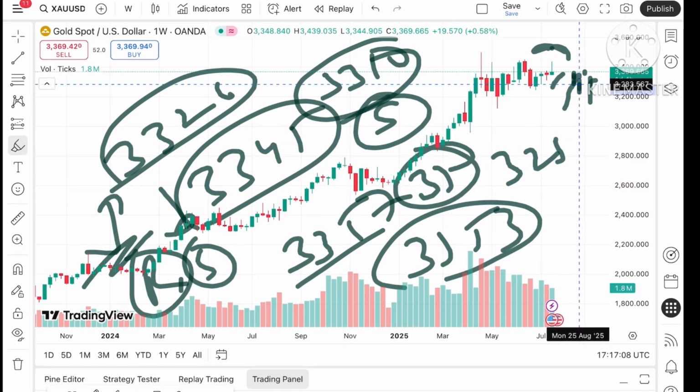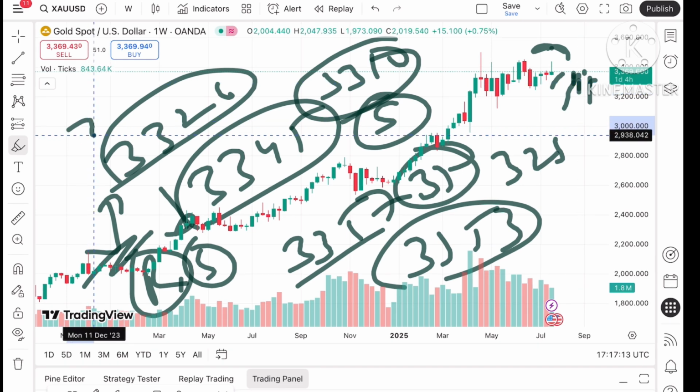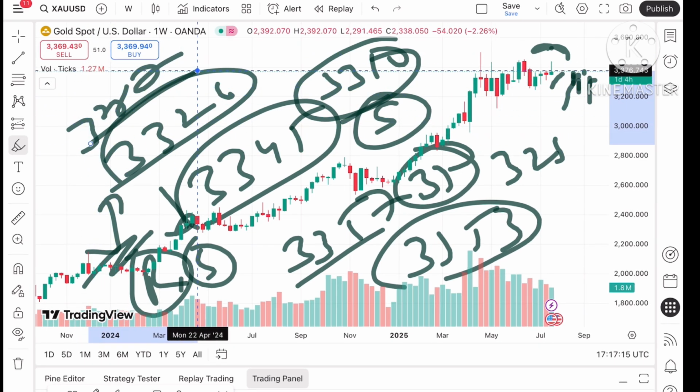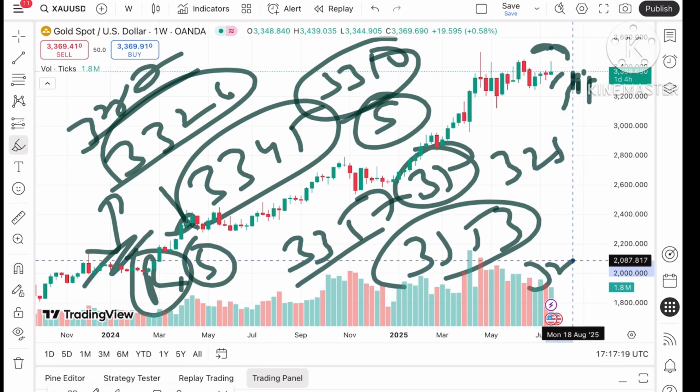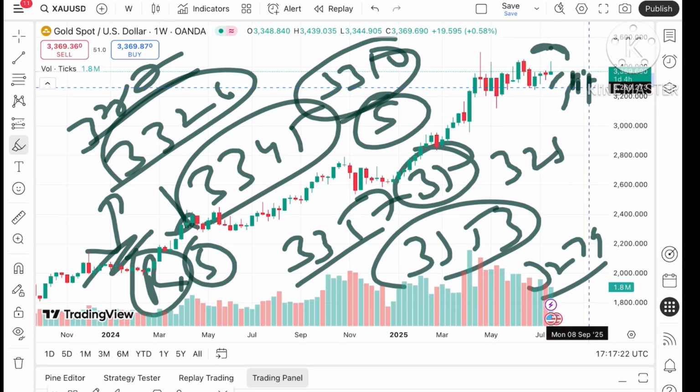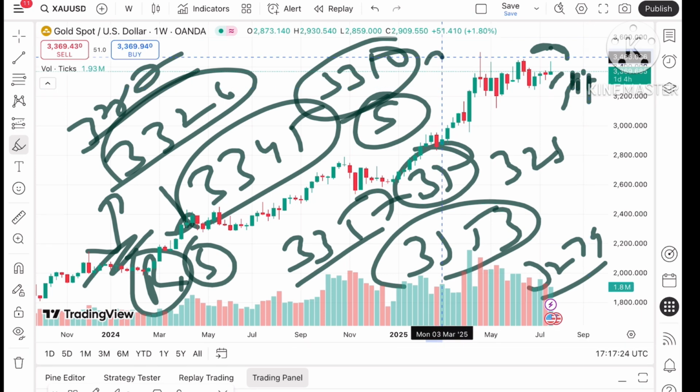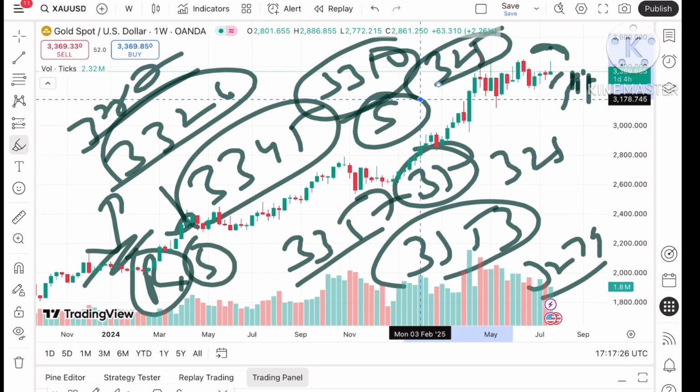Okay, as soon as the price starts falling below that particular level, we can see chances of crossing a level of 3287. And if the price falls below 3287, a probability of further downfall we can see towards 3279. And if the price falls below 3279, a further downfall we can see towards 3256, and then further lows we can see.